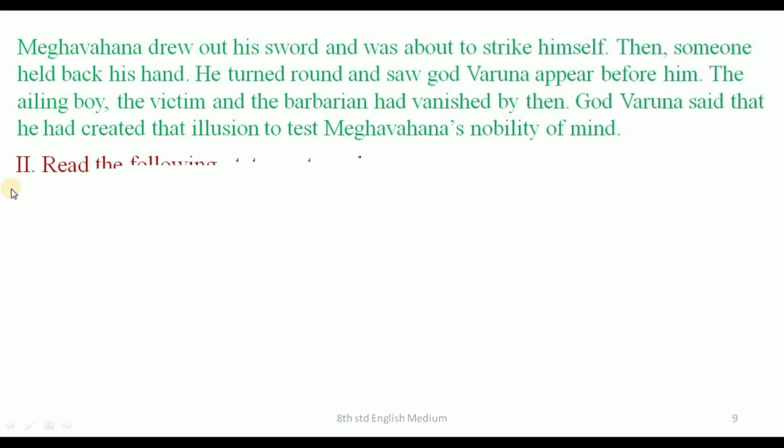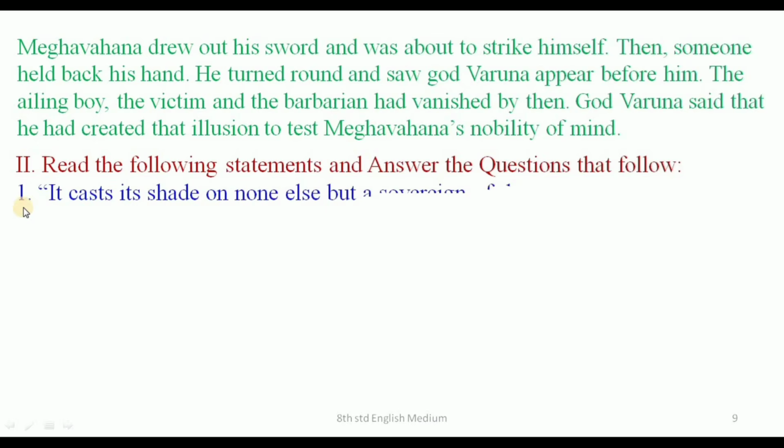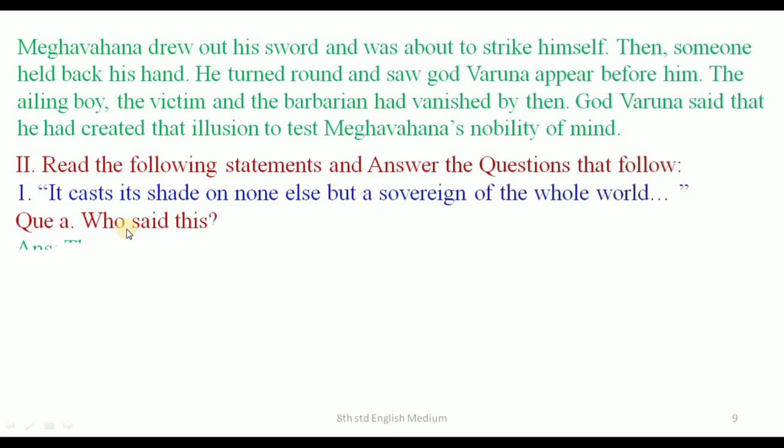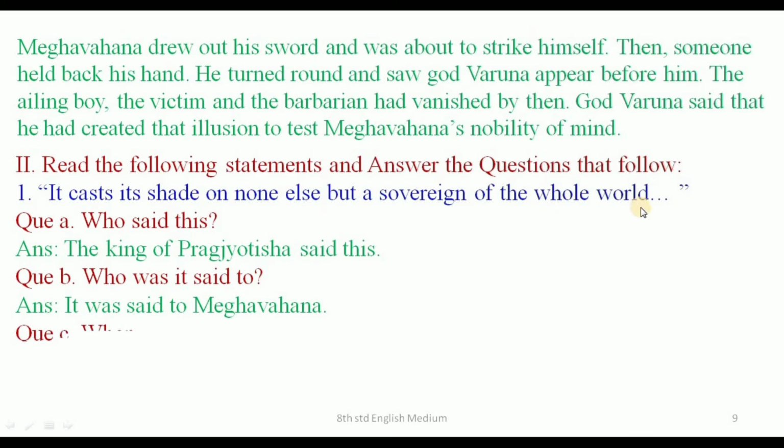Next one. Read the following statements and answer the questions that follow. First one. There is a statement and you have to answer the questions that follow. It casts its shade on none else but a sovereign of the whole world. Question 1. A. Who said this?